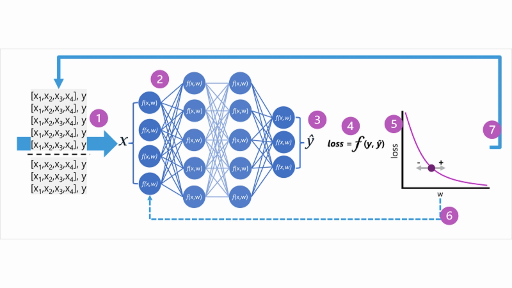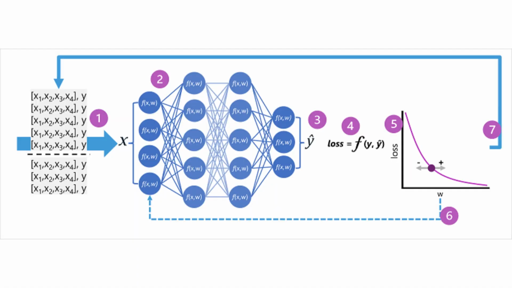5. Since the entire network is essentially one large nested function, an optimization function can use differential calculus to evaluate the influence of each weight in the network on the loss and determine how they could be adjusted, up or down, to reduce the amount of overall loss.